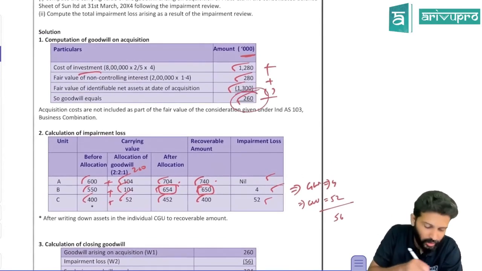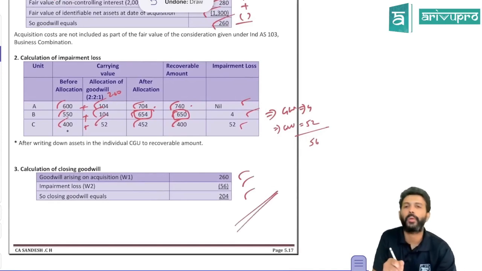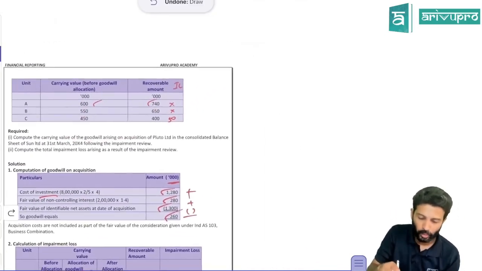What is the total goodwill? 260. How much total impairment loss did you allocate against goodwill? 56. So the revised carrying amount will be 204. So even if you don't do this step, the final answer will be the same. If you want, you can recheck this.